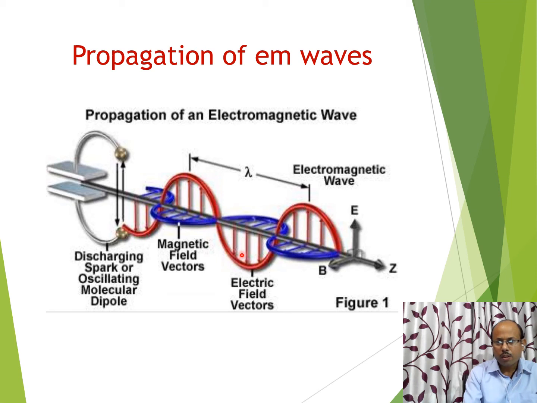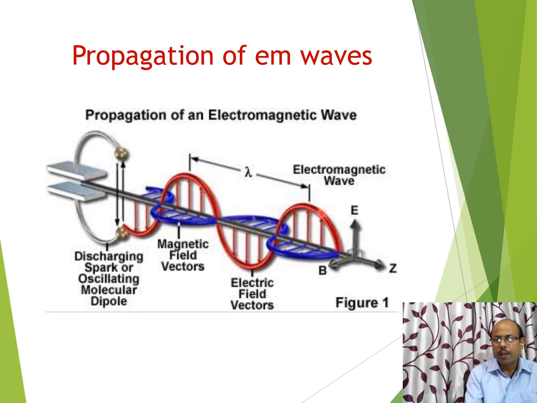This is the vibration of electric field, and electric field is vibrating in this plane. The wave is propagating along this axis, and finally we can see magnetic field. The magnetic field is vibrating like this. You can see this diagram very clearly. After observing this diagram, you can easily understand that magnetic field is vibrating perpendicular to electric field.